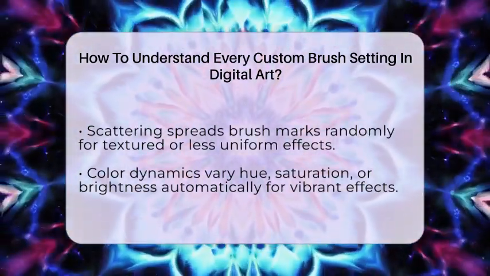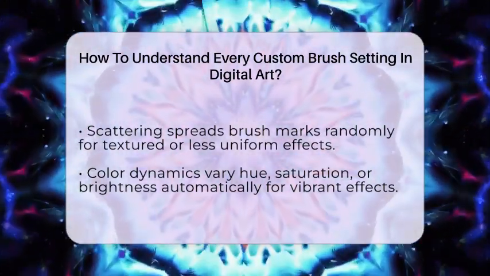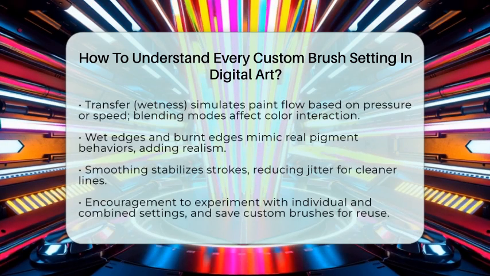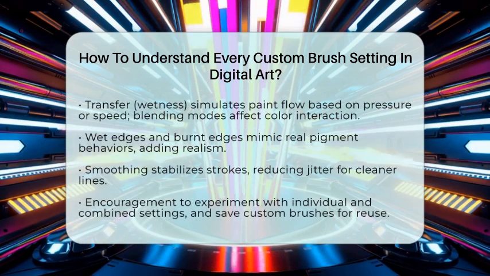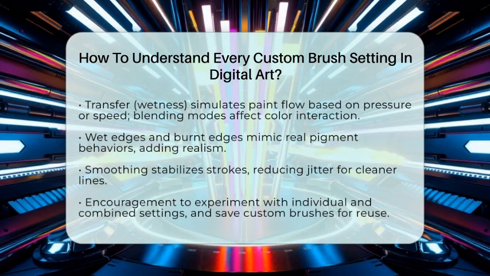Wet edges and burnt edges settings mimic how real pigments behave, with colors bleeding at edges or darkening at stroke boundaries, adding realism. Smoothing helps stabilize your strokes, reducing jitter and making lines cleaner, especially for inking or calligraphy.